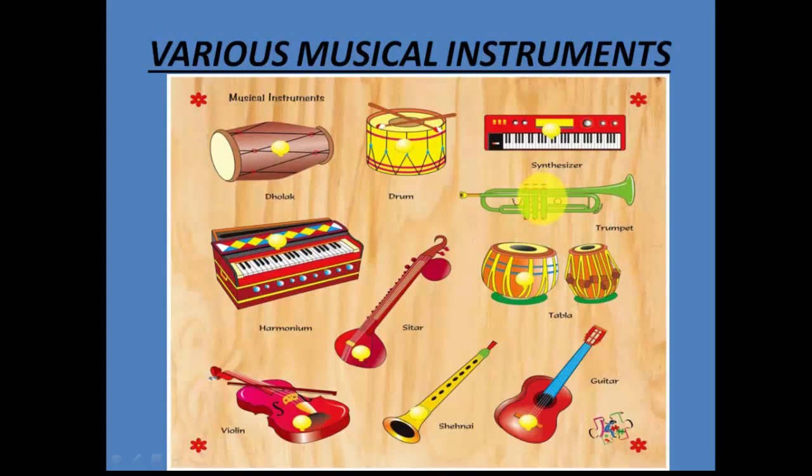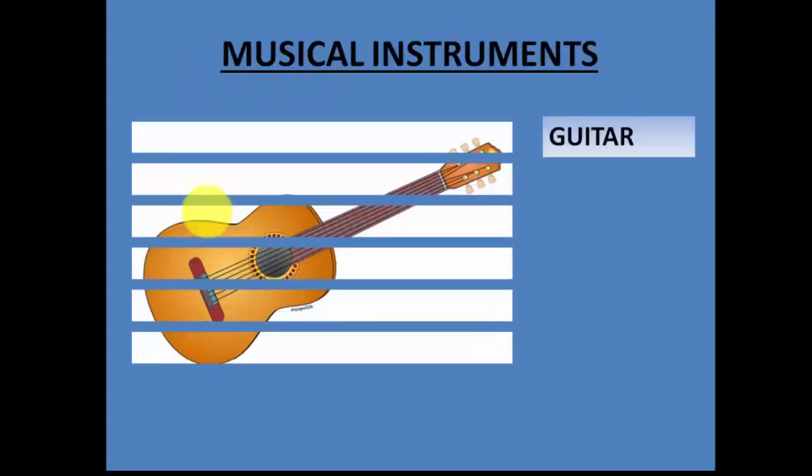So we have seen that each of these instruments are different and they produce different kinds of sounds. So what is it that makes each of these instruments produce different kinds of sounds? Let us learn each of them one by one. We will just pick a few.